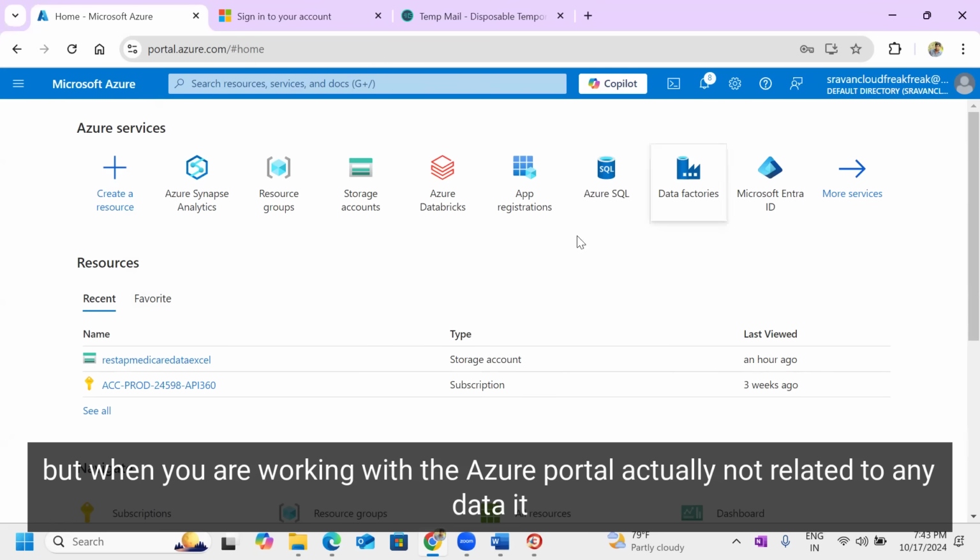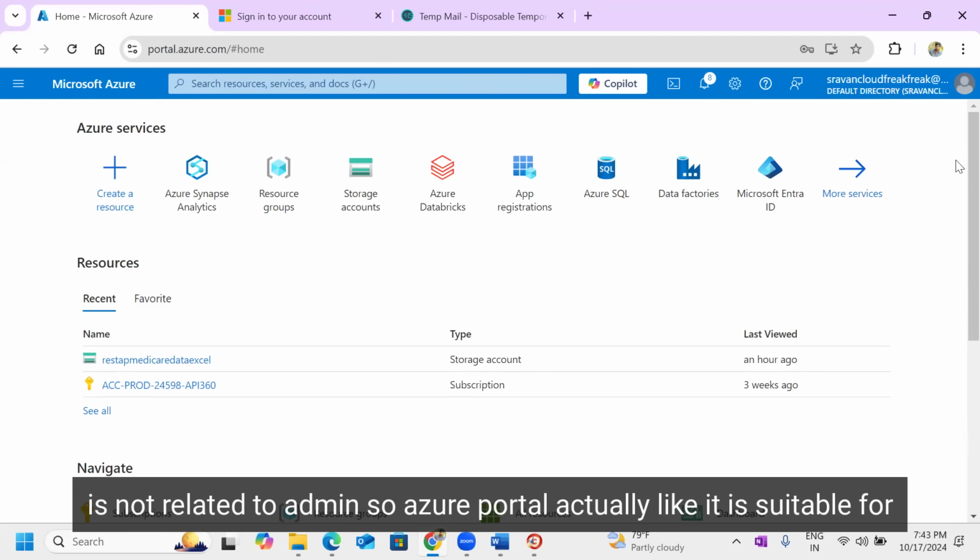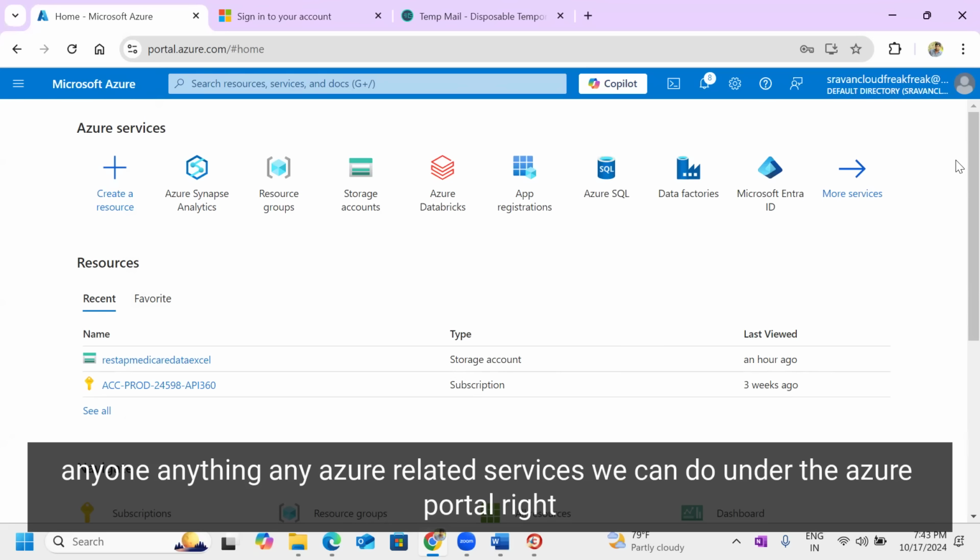But when you are working with the Azure portal, it is actually not related to only a data engineer. It is not related to only an admin. The Azure portal is suitable for anyone. Any Azure-related services we can do under the Azure portal.